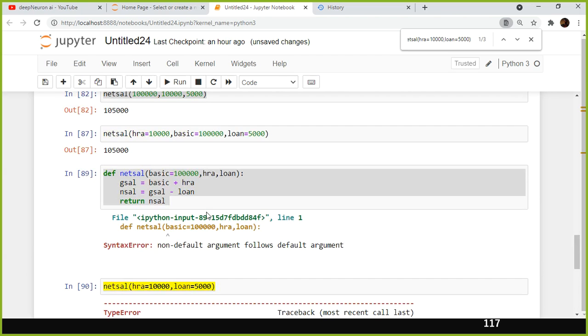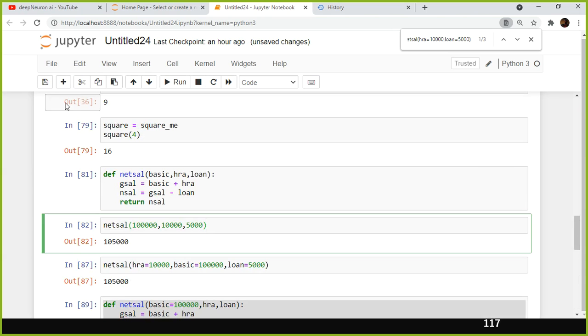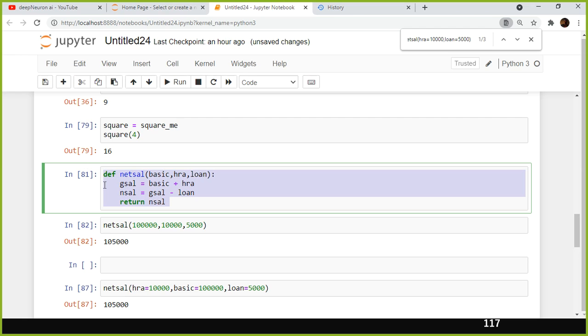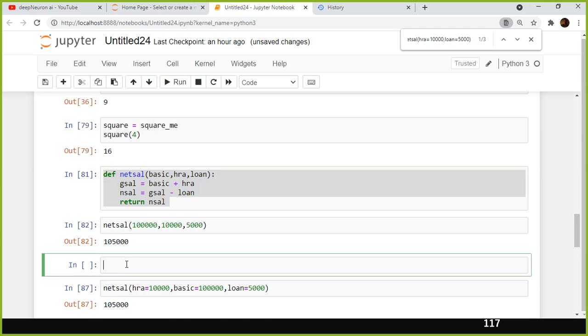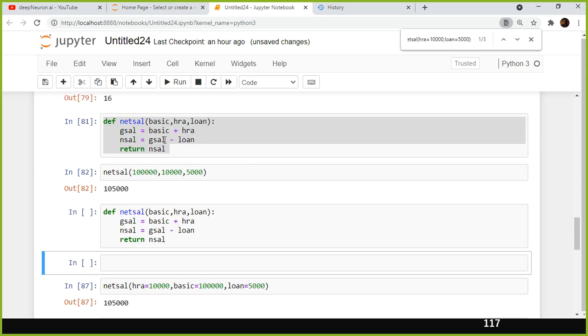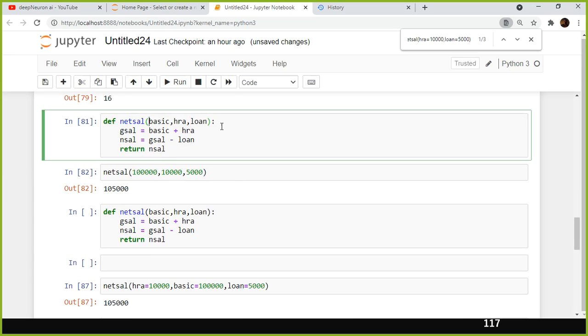But in the case of this one, I'm going to use the same thing, okay, because here I used only the positional parameter, and I used the order same as the way I defined it here, right? So in this case I'm going to define the default parameter.